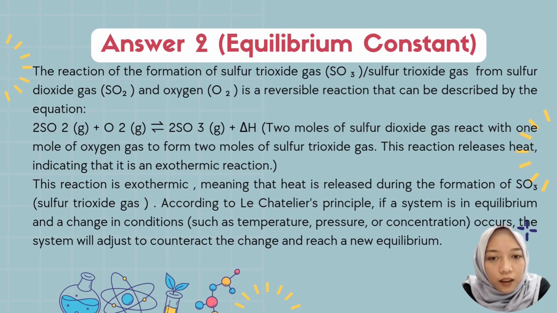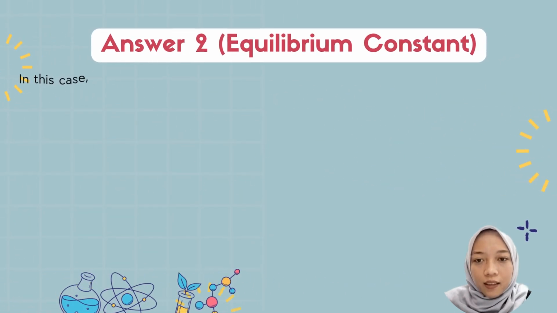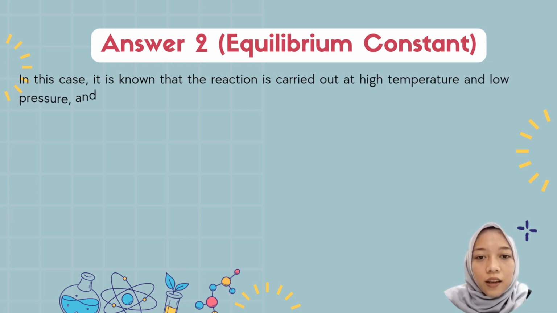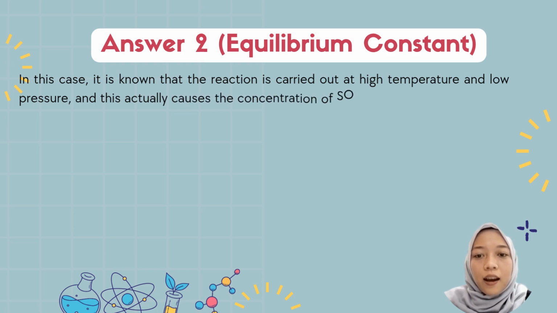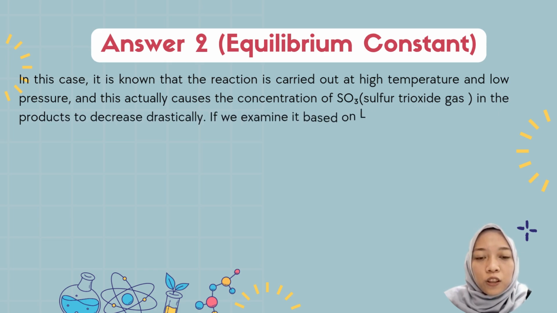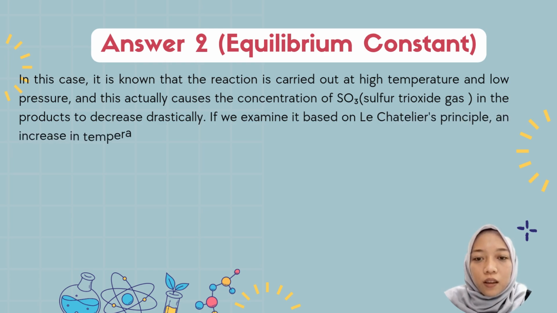According to Le Chatelier's principle, if a system is in equilibrium and there is a change in conditions such as temperature, pressure, or concentration, the system will adjust to counteract the change and reach a new equilibrium. In this case, the reaction is carried out at high temperature and low pressure, and this causes the concentration of sulfur trioxide gas in the product to decrease drastically.